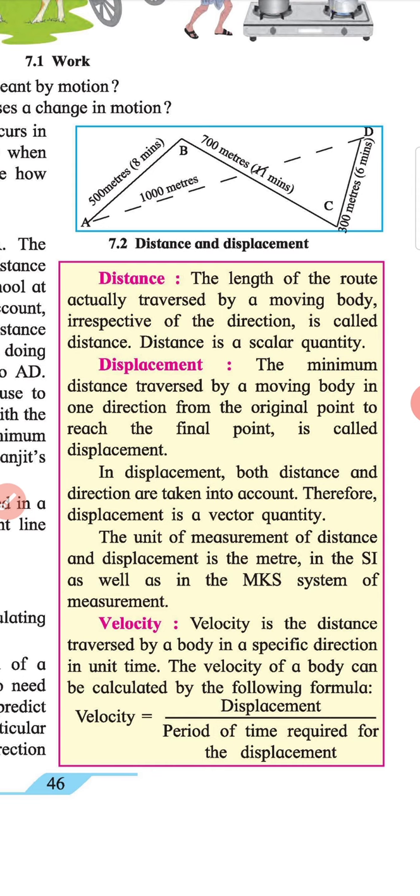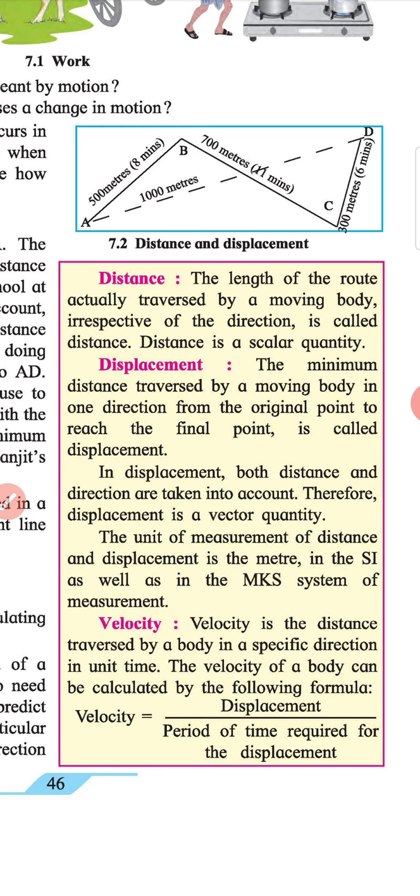The minimum distance traversed by a moving body in one direction from the original point to reach the final point is called displacement. In displacement, both quantity, distance, and direction are taken into account. Therefore, displacement is a vector quantity. The unit of measurement of distance and displacement is the meter in the SI as well as in the MKS unit of measurement.